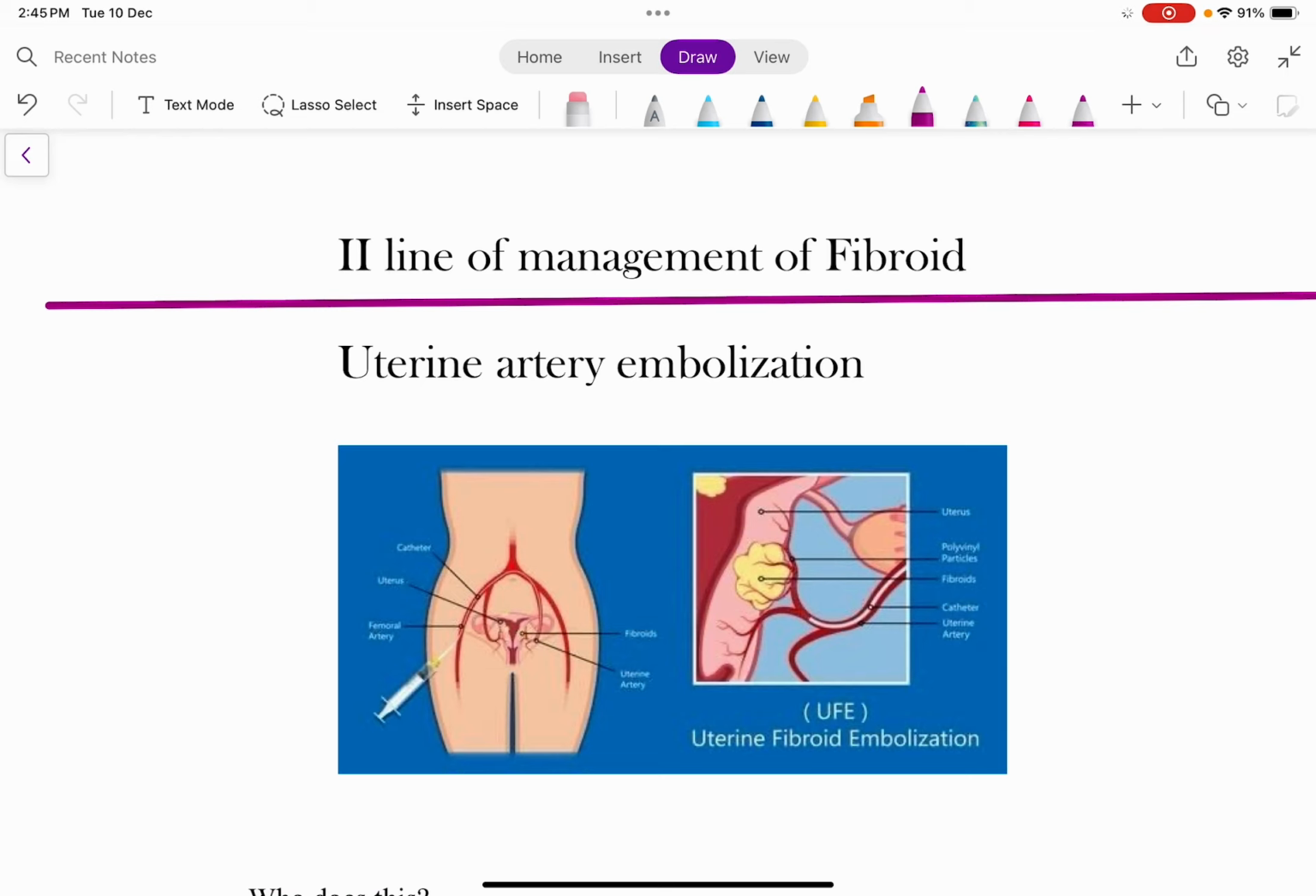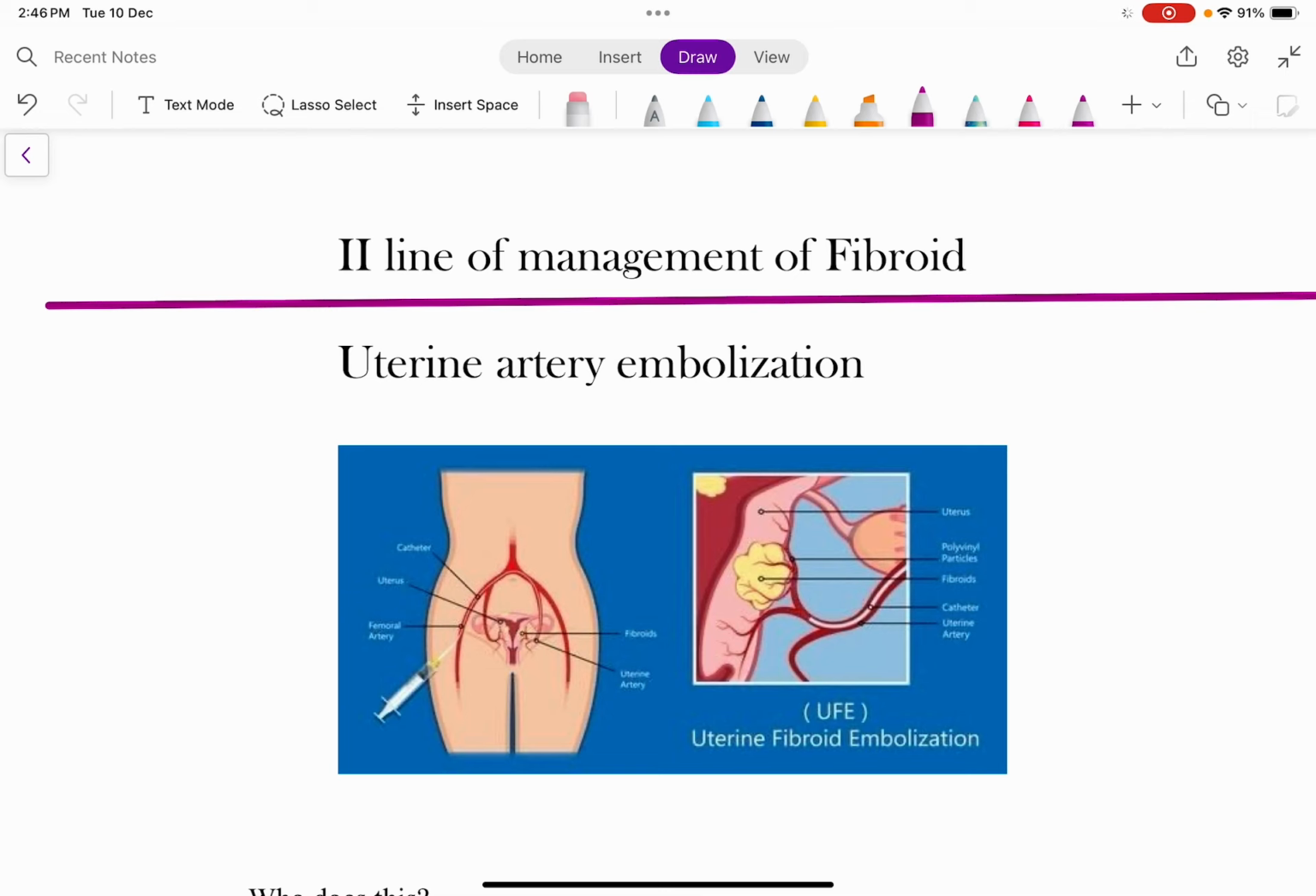In this module, we are going to deal with the second line of management of fibroid. In the previous module, we dealt with the medical management in treatment of fibroid. So, in this second module, we will be dealing with the second line of management in the treatment of fibroid.